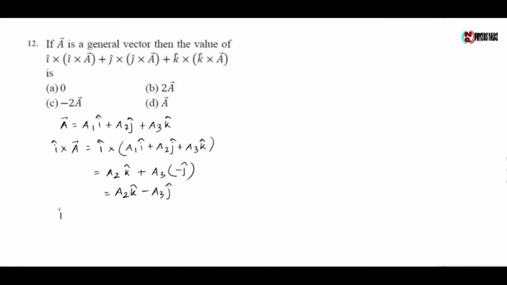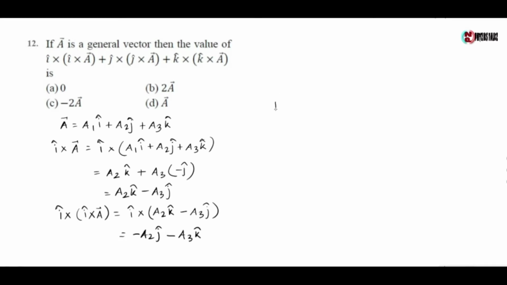Now j cross a is j cross of a2 k cap minus a3 j cap. Now i cross k equals minus j cap, which gives minus a2 j cap, and i cross j is k cap, which gives a3 k cap.